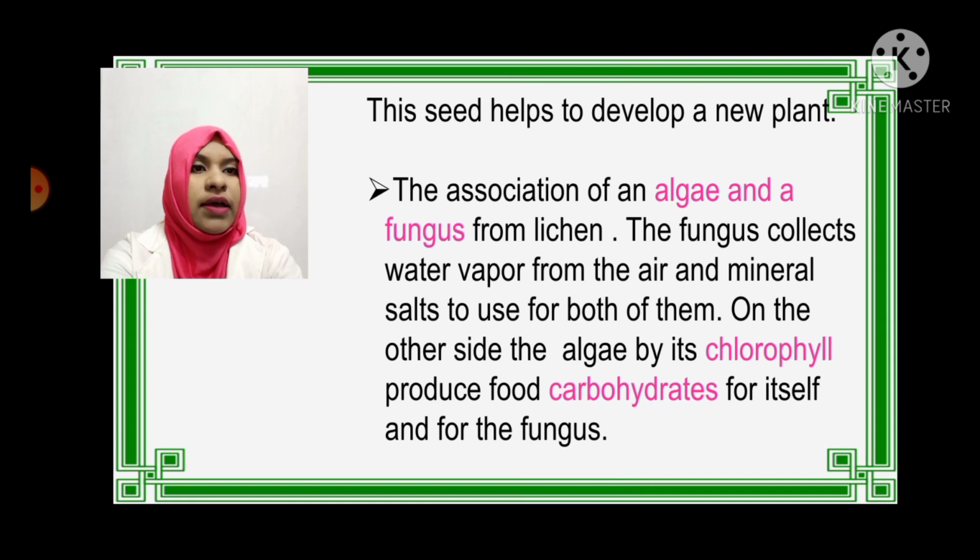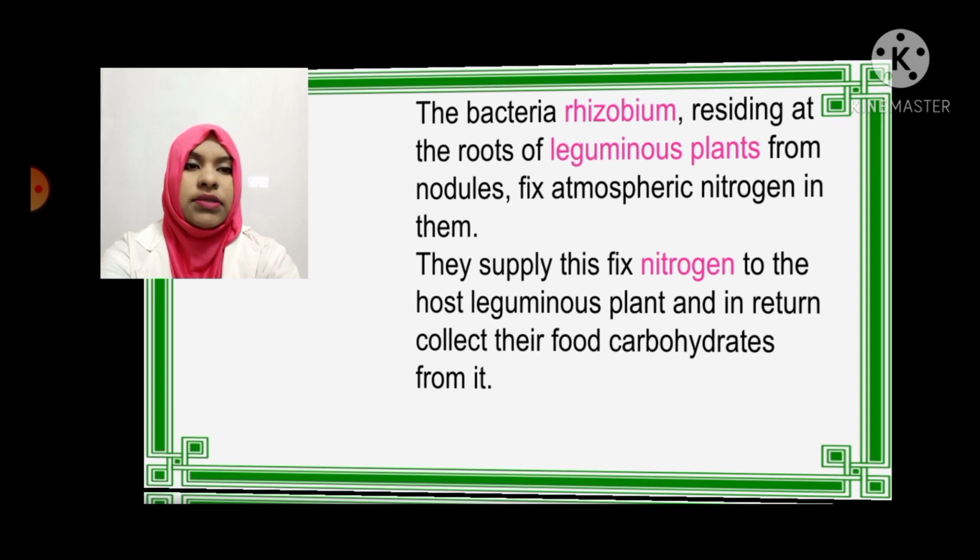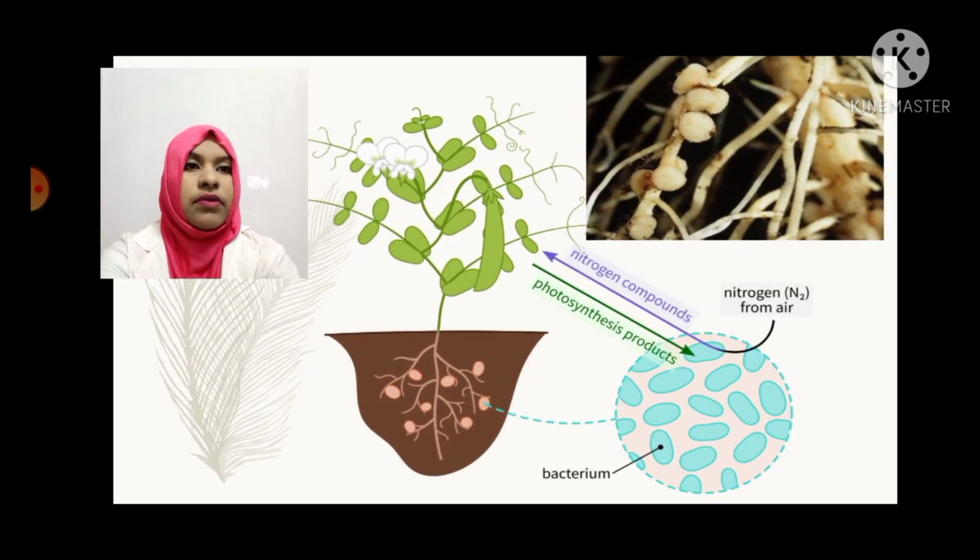The association of an alga and a fungus forms lichen. The fungus collects water vapor from the air and mineral salts for both of them. On the other side, the alga by its chlorophyll produces food carbohydrates for itself and for the fungus. The bacteria Rhizobium residing at the roots of leguminous plants form nodules and fix atmospheric nitrogen in them. They supply this fixed nitrogen to the host leguminous plant and in return collect their food carbohydrates from it. There is a picture where we can see the leguminous plants and nodules.